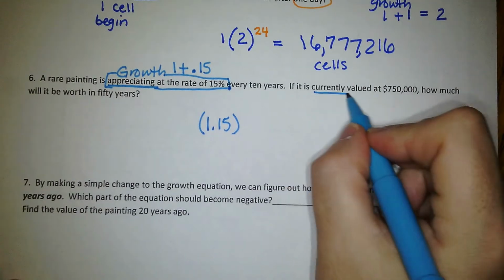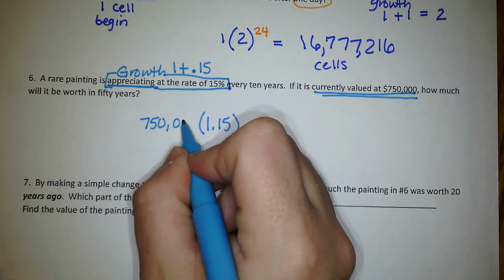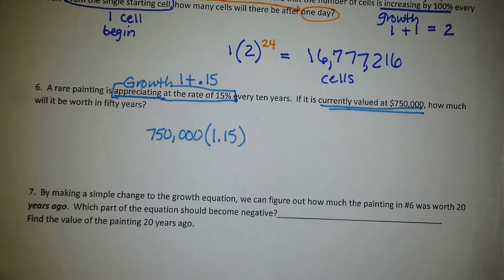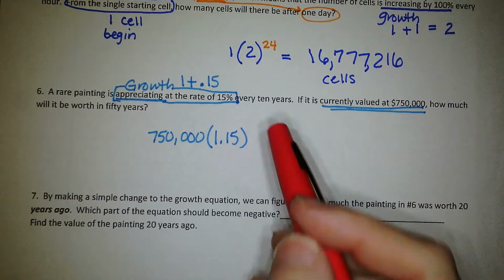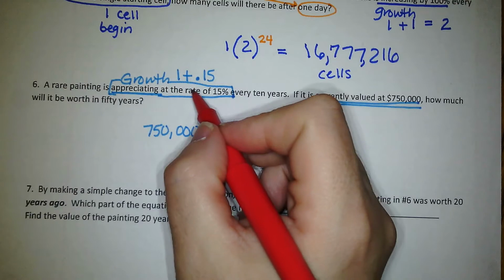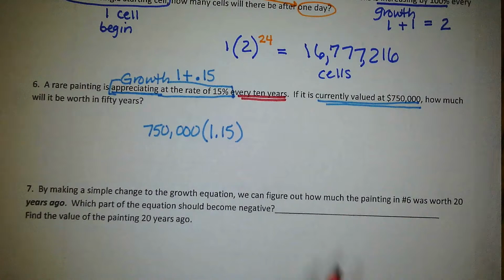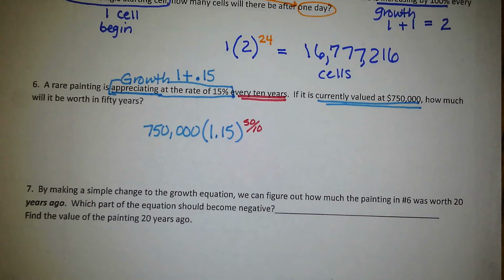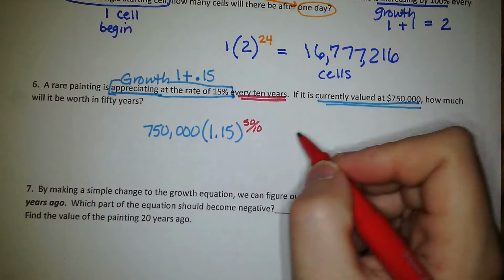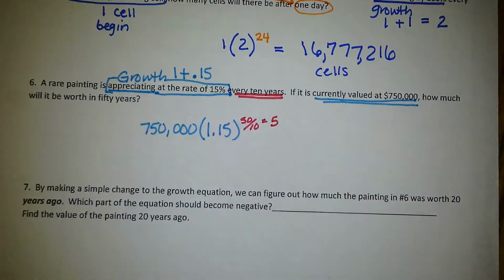It's currently valued at $750,000. So that goes out here. This is what we know right now. And we want to know what it's going to be worth in 50 years. 50 years, that's not going here because this growth rate is happening every 10 years. So we have to take our 50 and divide it by 10, because that's going to be our number of cycles. Every 10 years it's happening, and it's happening over 50 years. That means that our exponent is going to be 5.